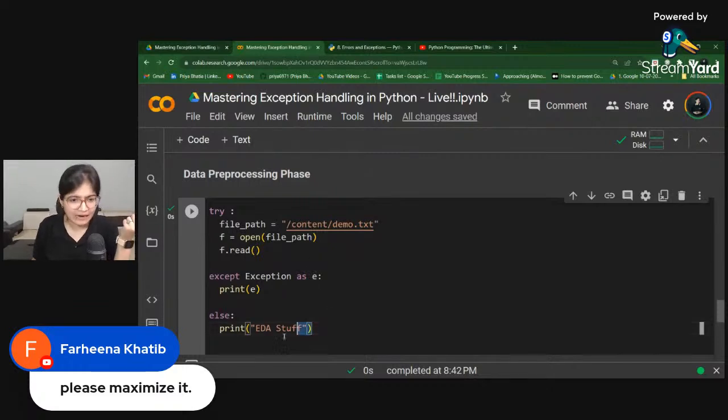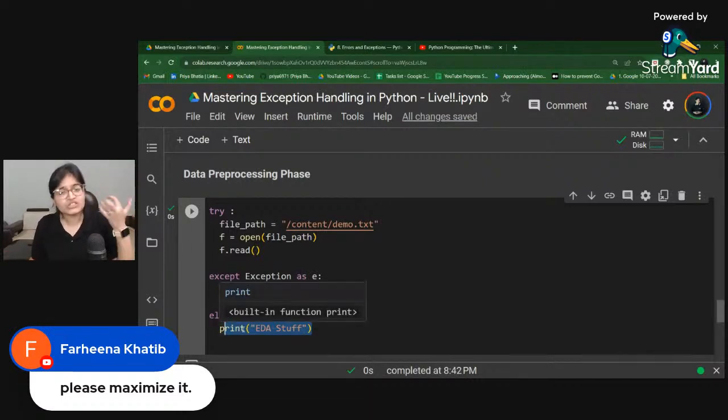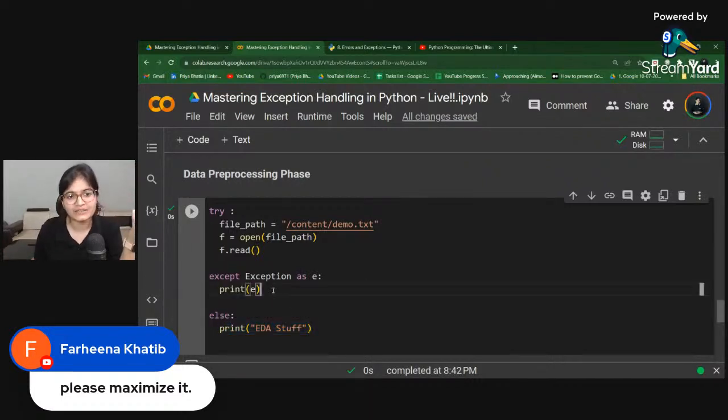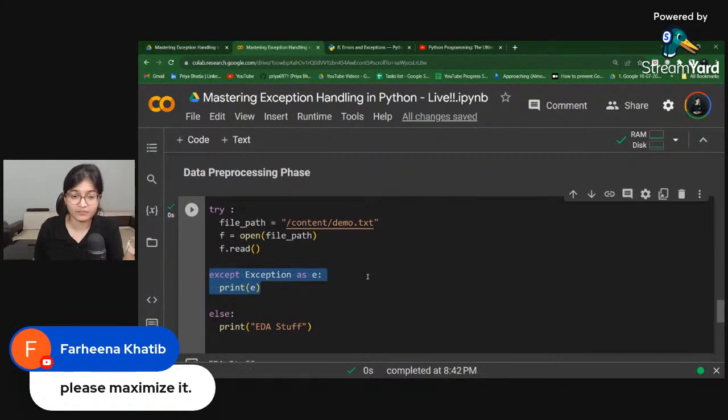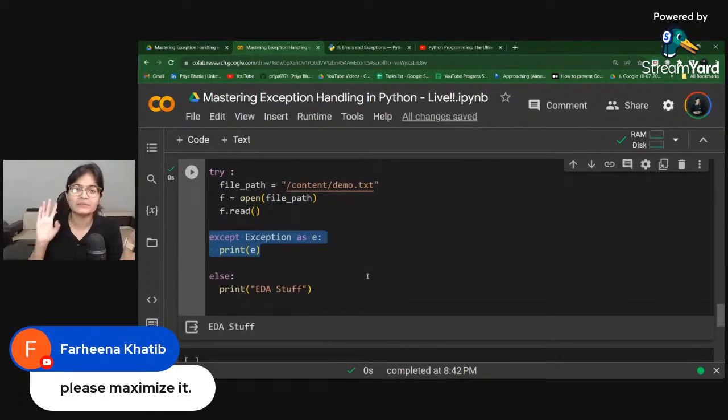At that point of time you have to do the EDA part. Whatsoever steps are there, I have already created a detailed video for the same in the machine learning playlist. I think you can check it out. So those stuffs you can write in the else part. Otherwise it will show you the error, which means you will get an idea that my file is not available. First of all, I have to think over getting the file from the proper resource. So that's how the complete steps of exception handling will work.